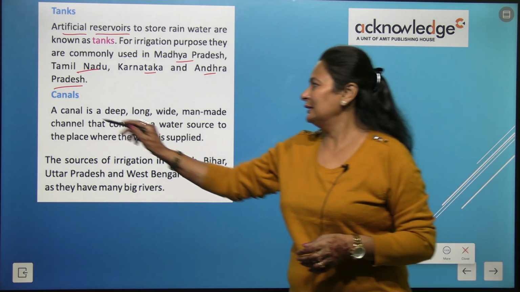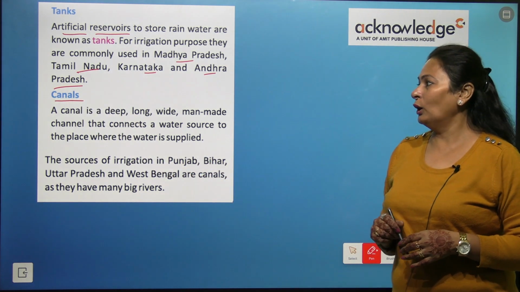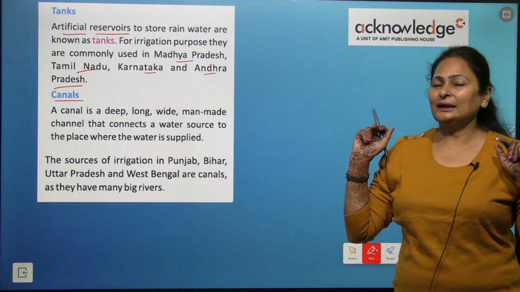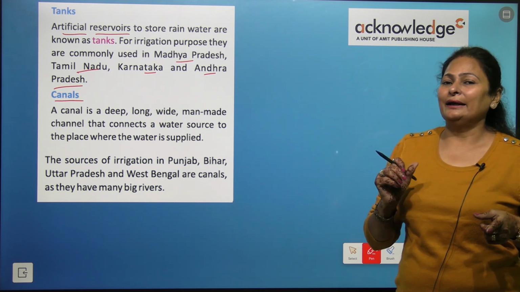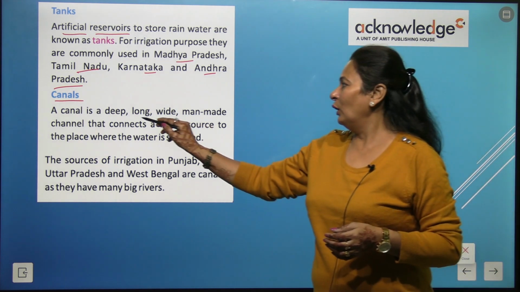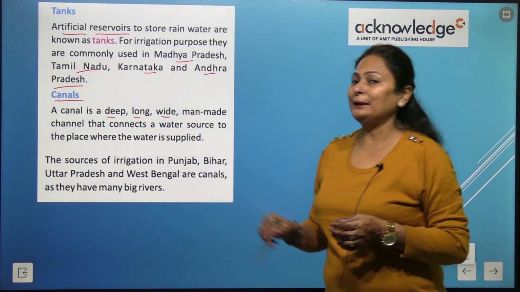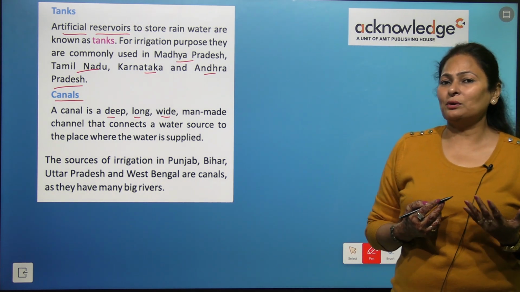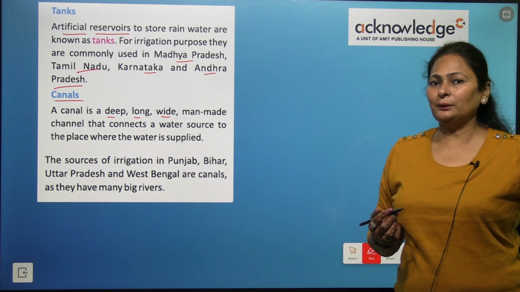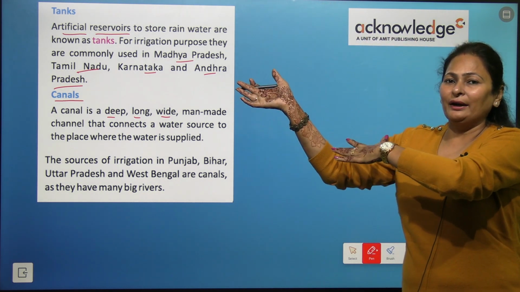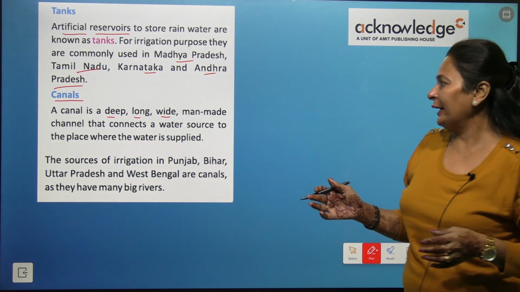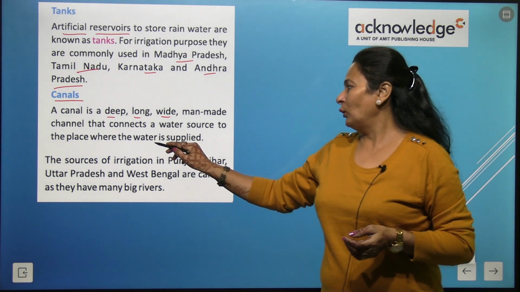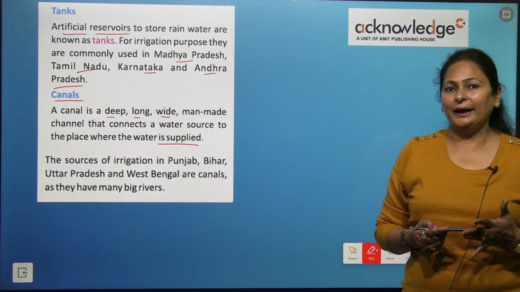Now, next is canals. Canal is a deep, long, wide, man-made channel. It is deep, it is long and it is wide. Long, wide and deep. It is again an artificial channel. What is it used for? It connects the water source to where the water needs to be supplied, right?